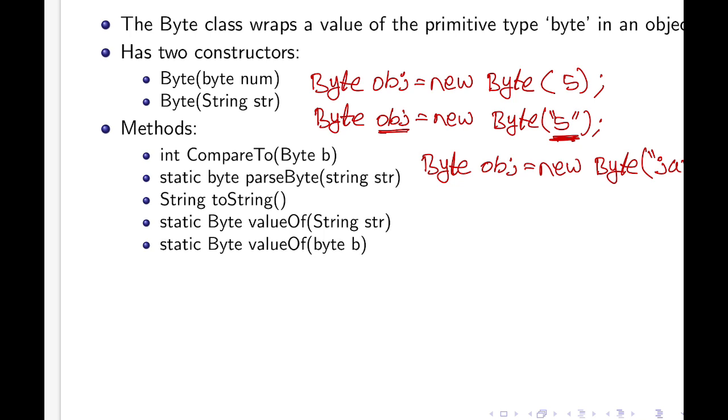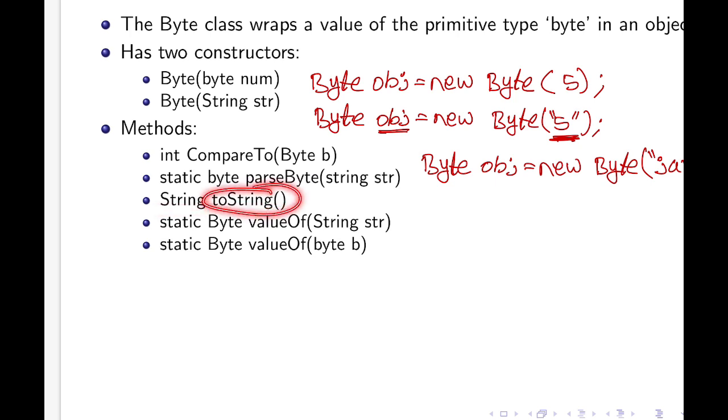Similarly, another one is byte parse byte, string str. Here the return type is byte and the name of the method is parse byte, and it is going to take a string and convert this string parameter to a byte value. And another method is to string.